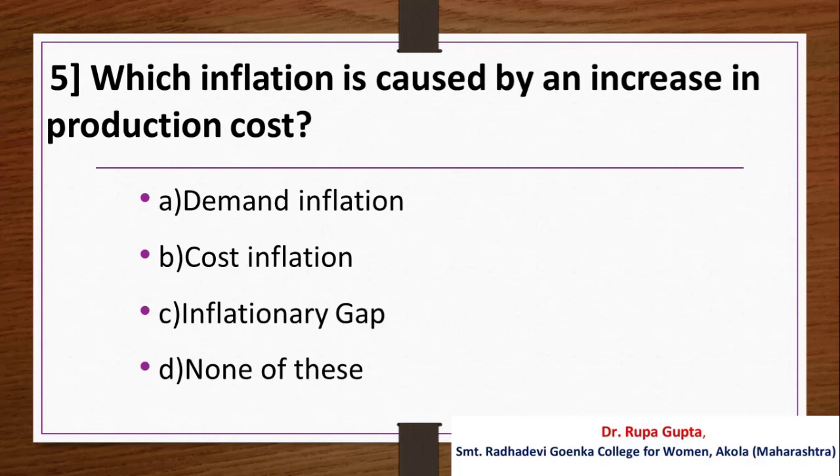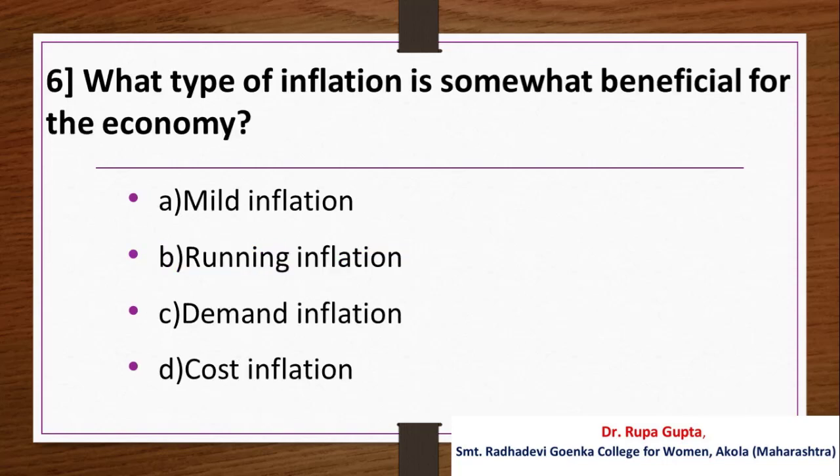Question number 5. Which inflation is caused by an increase in production cost? Your options are A. Demand inflation, B. Cost inflation, C. Inflationary gap, D. None of these. And the answer is B. Cost inflation.